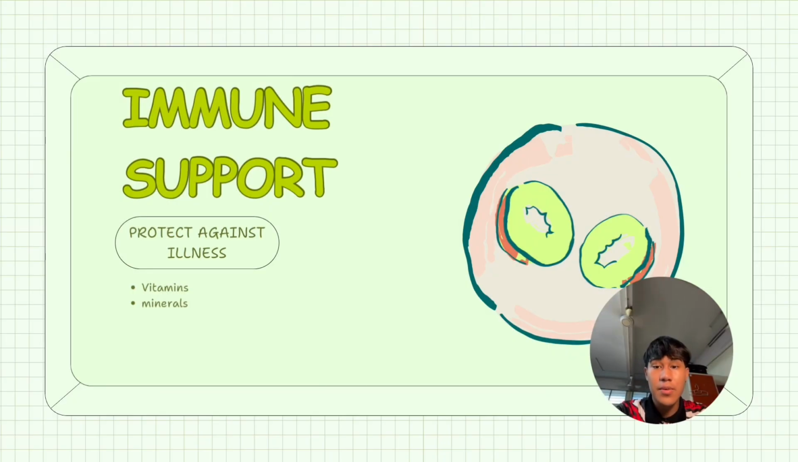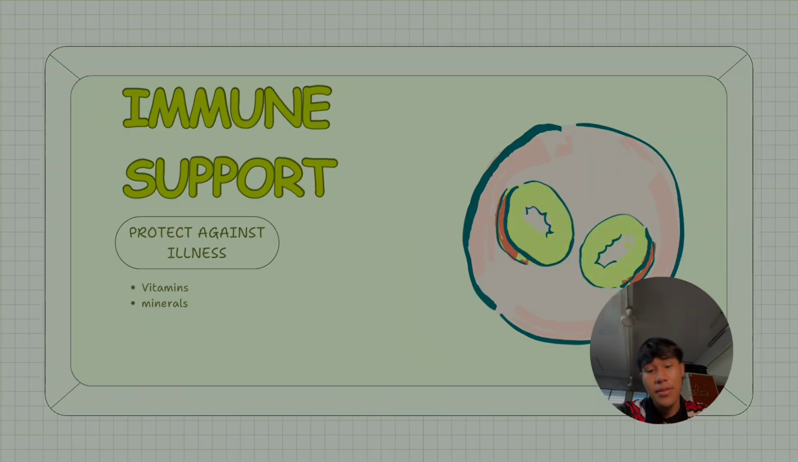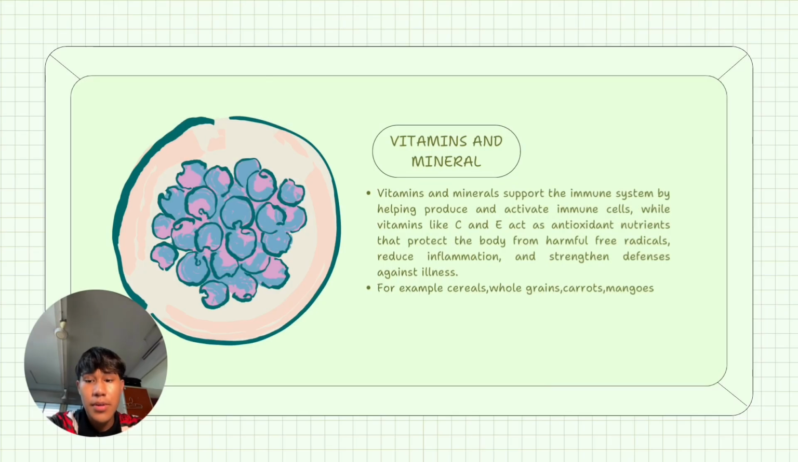For the next slide, we have immune support. What is the importance of immune support? Which is protect against illness. What is the component? The component have 2, which is vitamin and minerals. The component we have in immune support, which is vitamin and mineral.